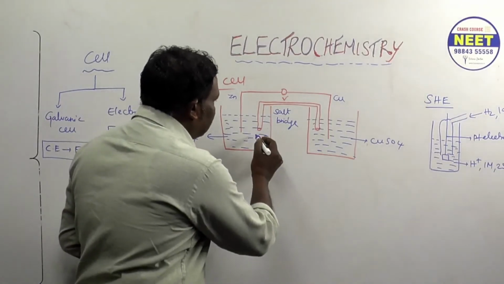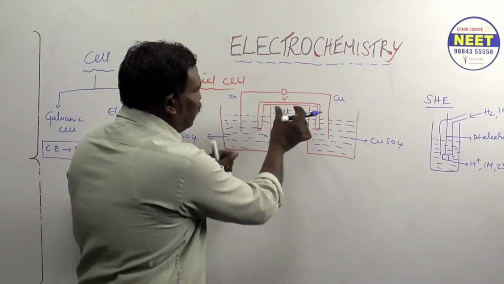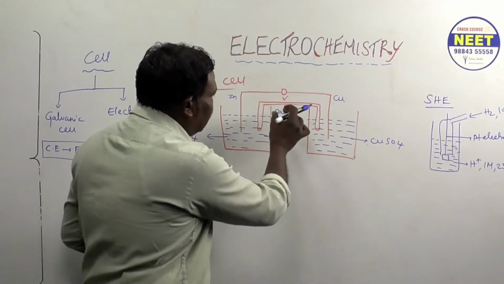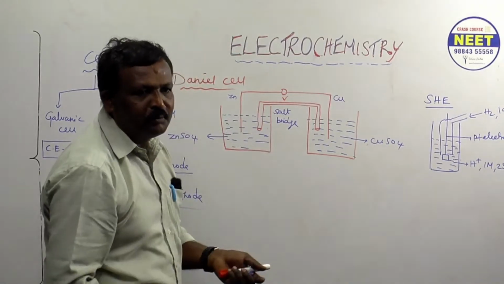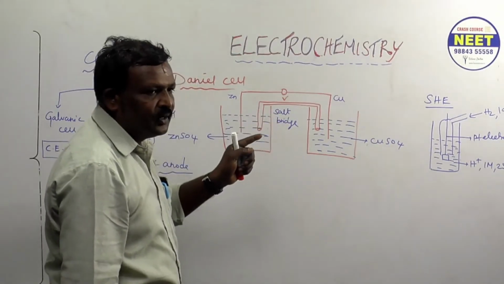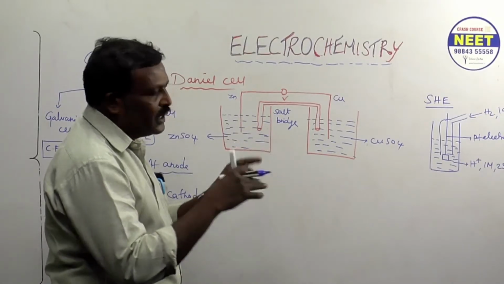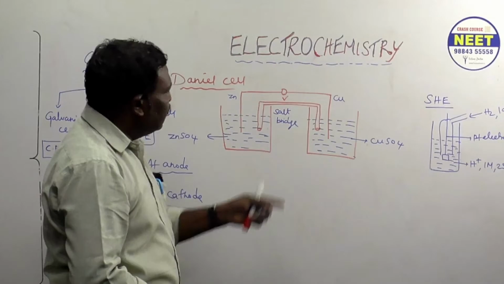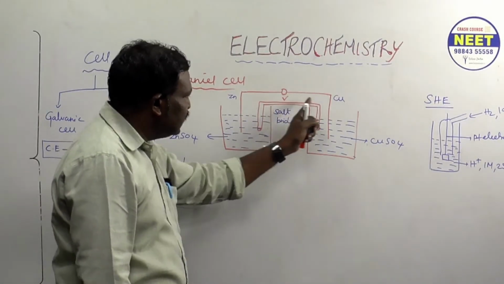Here also some ions are coming, here also some ions are coming, and the cation and anion form a salt, so the solutions will not mix. That's the use of the salt bridge. Understood? And one more very important use is to make the circuit complete. Those are the most important uses of the salt bridge.